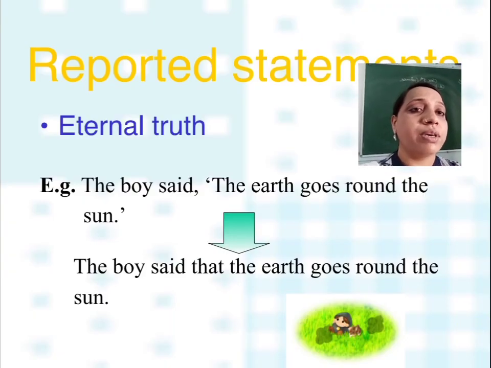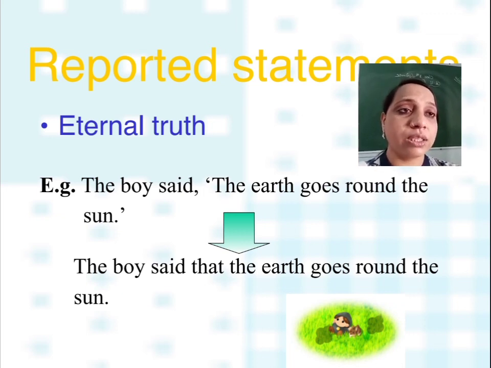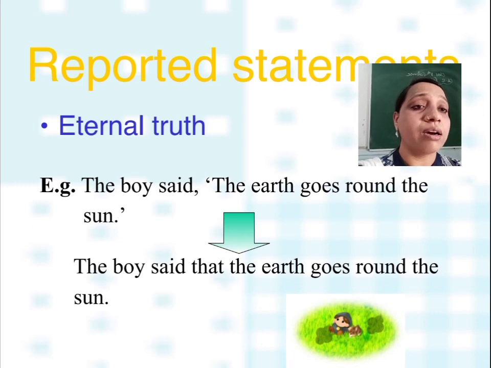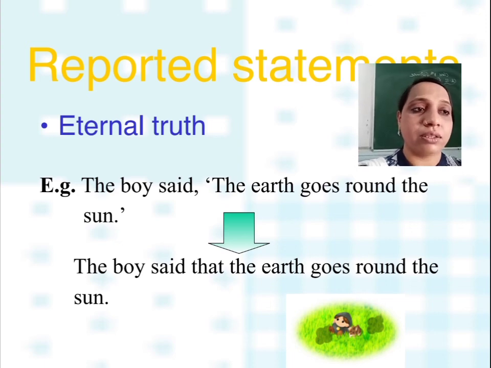Okay, remember, whenever your statement has any eternal truth, habitual action, or universal truth, there will be no change of tense, only pronoun change. The boy said, the earth goes round the sun. The boy said that the earth goes round the sun.